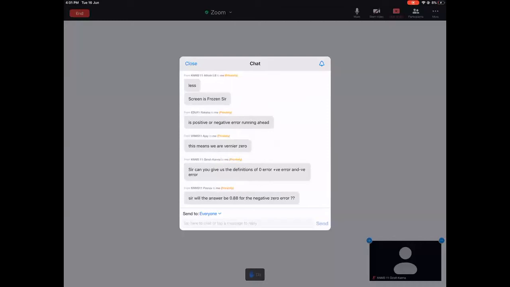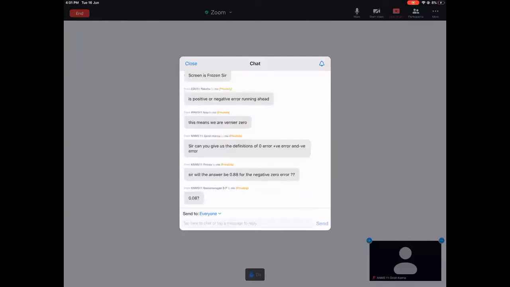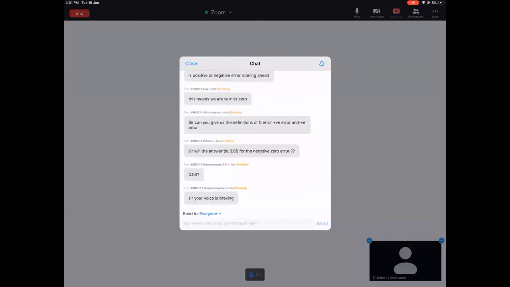Sir, will the answer be 0.88 for the negative zero error? For the negative zero error, the answer will not be 0.88. The answer will be 0 plus 0.08, because it has to measure 0.08. So it will be 0.08, while the positive zero error would be 0.04.